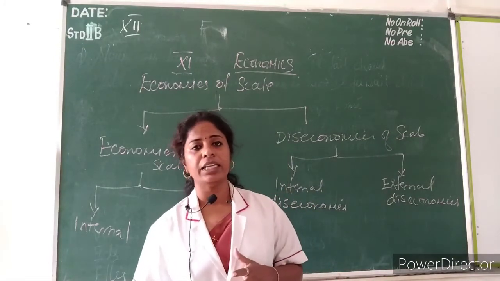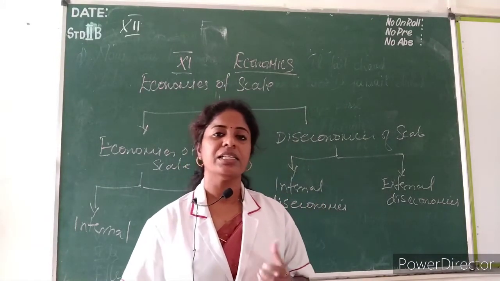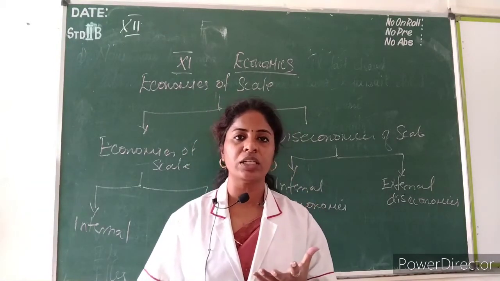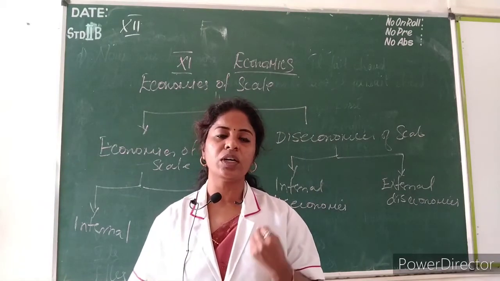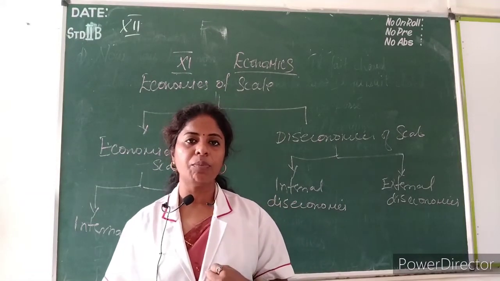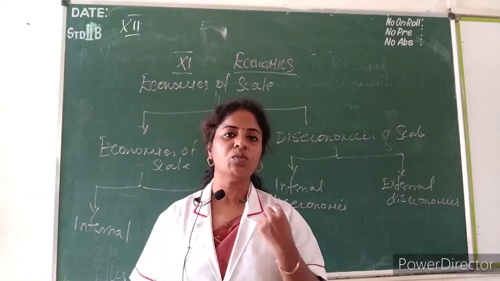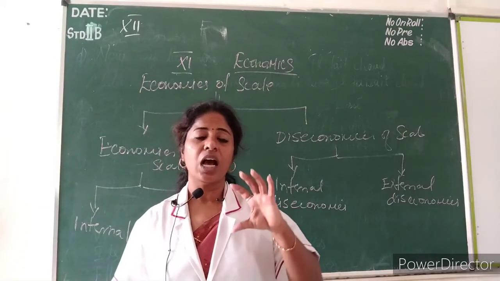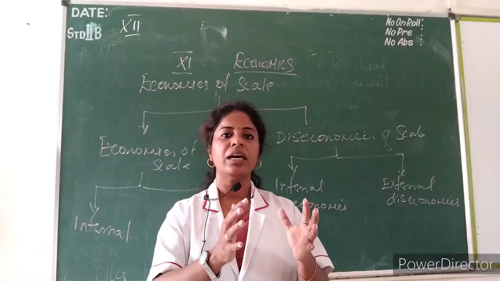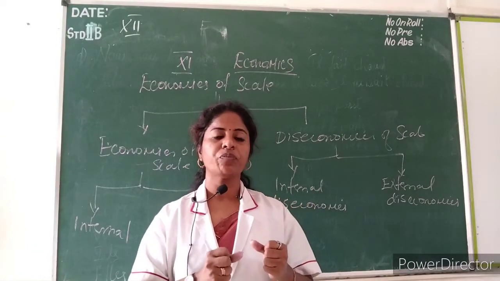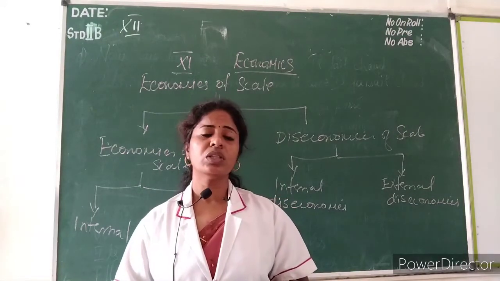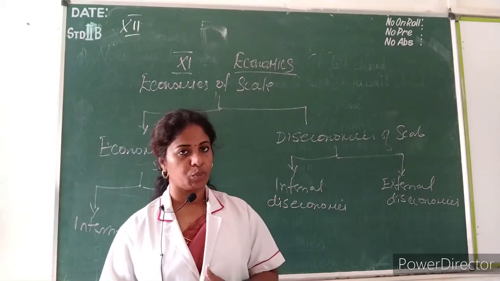Okay, so internally, what problems will arise? Here internally, what happens is overproduction. They extract more work from the labor. While doing large scale production, they extract more work from the labor, up to their optimum limit. Optimum limit means this is the fullest point. But they extract more work from the labor, so internally this will create a problem.